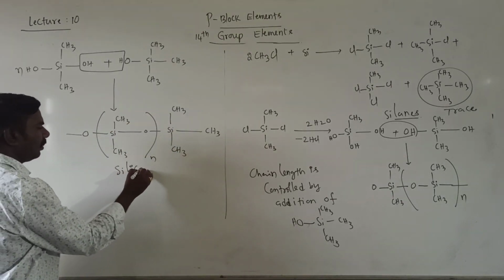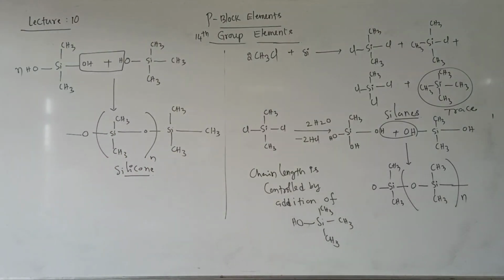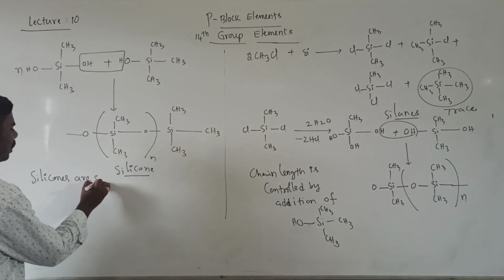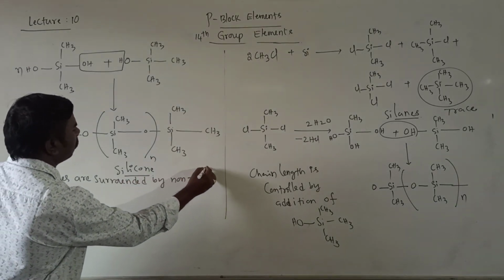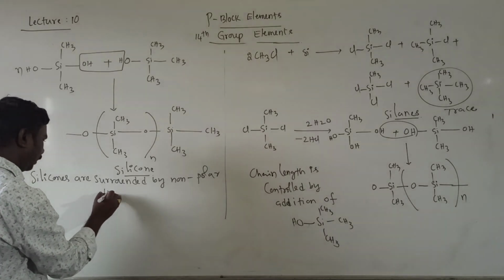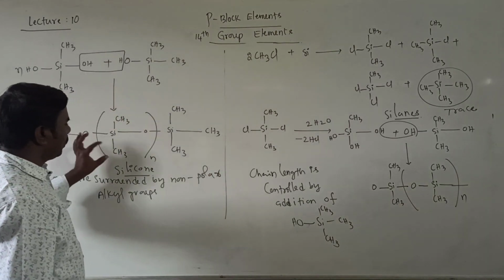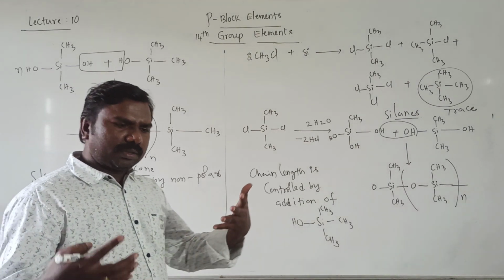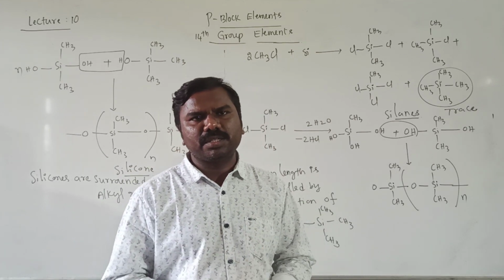This is called silicone, R2SiO, n times. Silicons are surrounded by non-polar alkyl groups. Non-polar means CH3 is not a polar one. Generally, because of more bonds, the bond strength is very high. These are resistant to many chemicals due to bond strength.